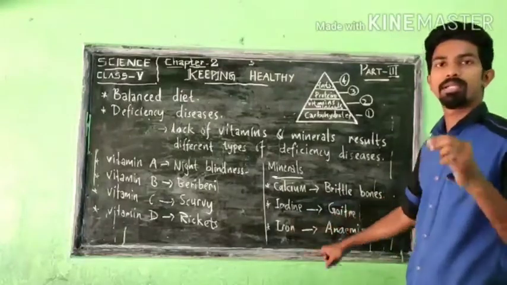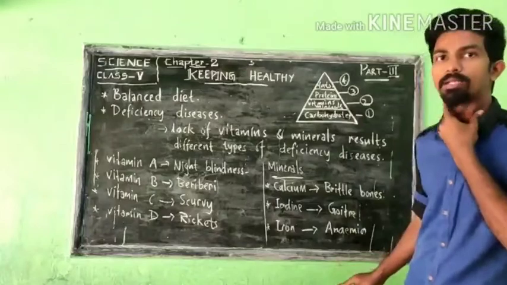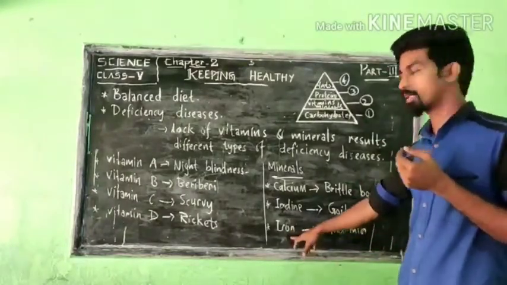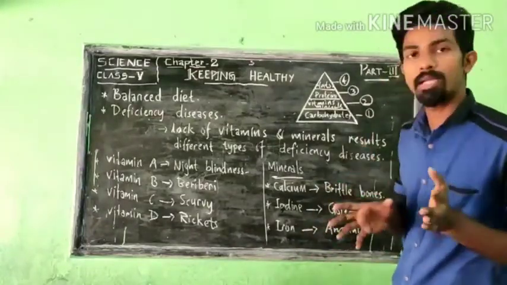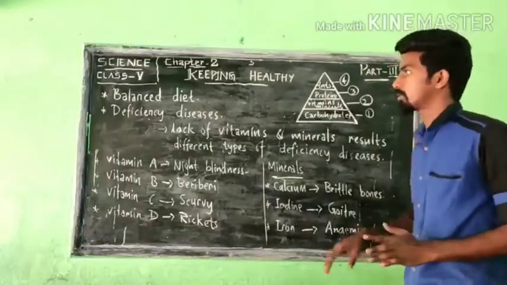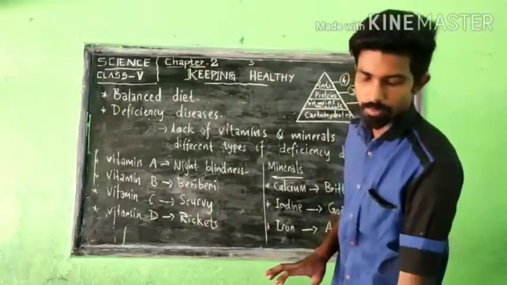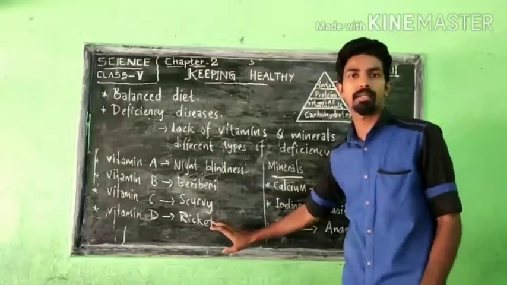If our body is not getting enough iodine, we will get goiter, a swelling, it will become big. Then again, if our human body is not getting iron, what happens? We will get tired very easily. We will be very tired. That disease is called anemia. Okay, so I think you have almost understood all these things. And one more important thing: these diseases, night blindness, beriberi, scurvy, rickets, etc.